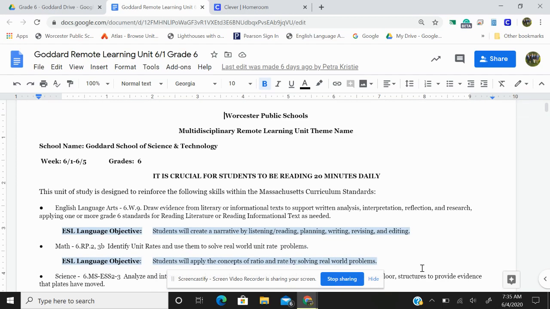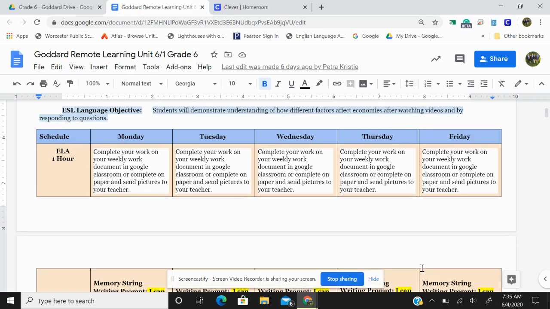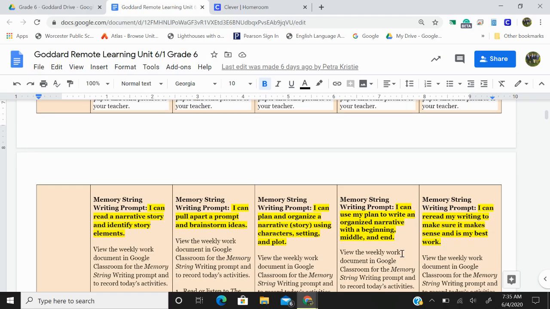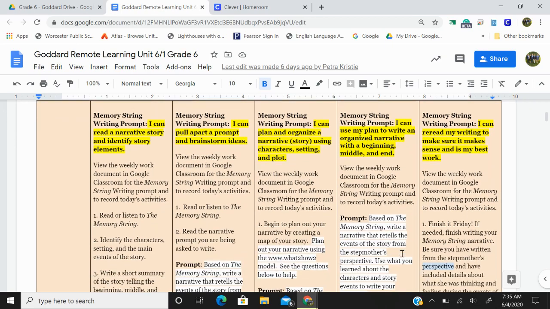So we're going to start with ELA, if I can get down there. Okay, here we are. You're going to continue with your writing prompt about the memory string. Your objective today is: I can use my plan to write an organized narrative with a beginning, middle, and end. And here is your prompt.